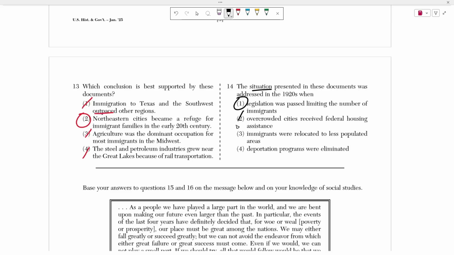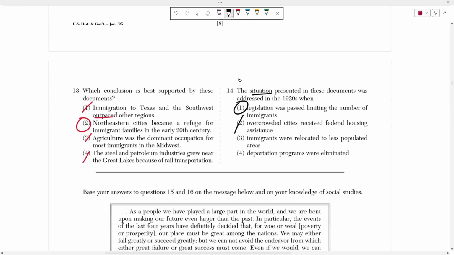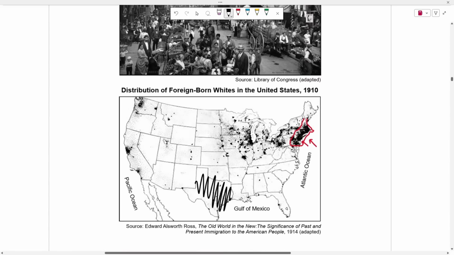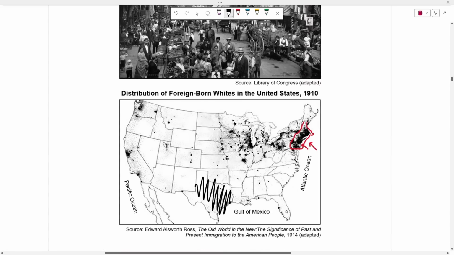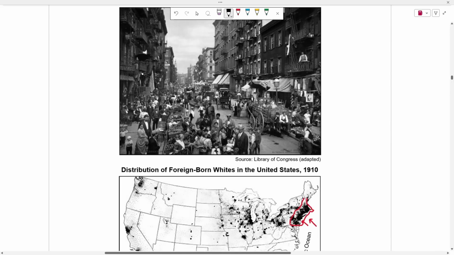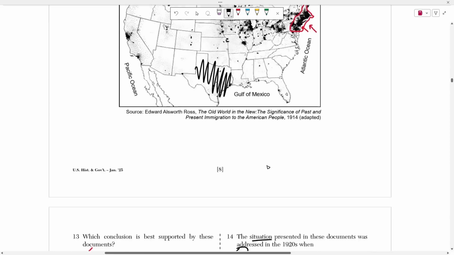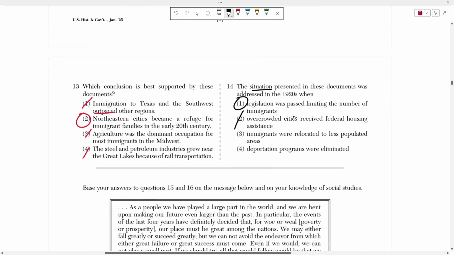So again, they didn't get federal housing assistance. No, they just limited the amount of immigrants, right? Because America wasn't really supportive of and friendly to immigrants at the time. We were not, right? They faced a lot of adversity. They were forced into very tightly packed and crowded neighborhoods and slums oftentimes, right? So again, to limit that, they just limited the amount of immigrants coming in.